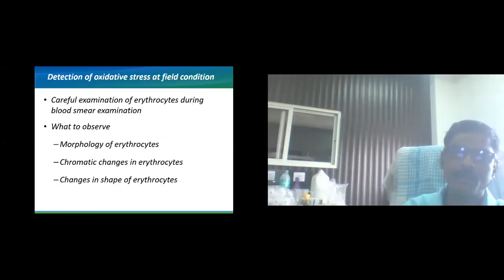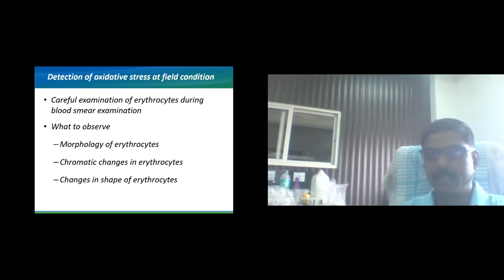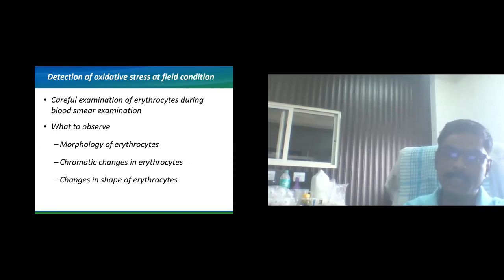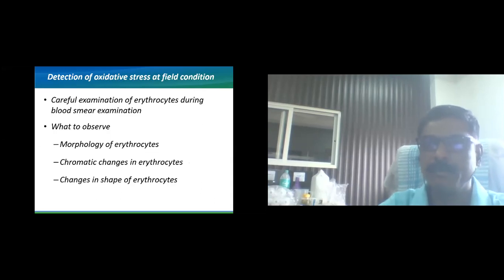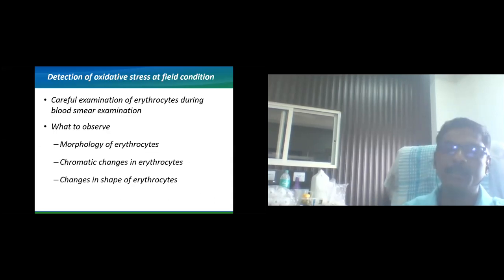Here you must carefully observe the morphology of the erythrocytes, then the chroma content of the erythrocytes, and changes in the shape and size of erythrocytes. All these factors are essential for the identification of oxidative stress. Now, whenever you come across a normal blood picture, generally we look towards the erythrocytes which are infected by some parasites, but we do not look towards the other erythrocytes which are having some problems.